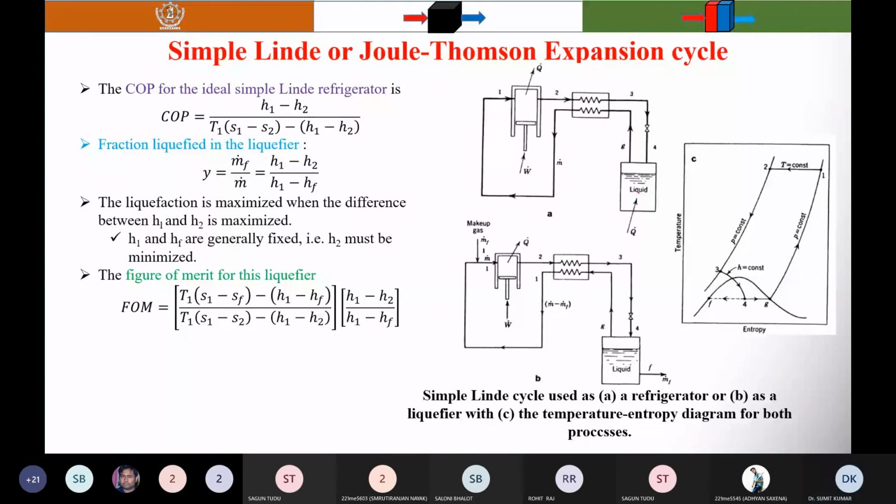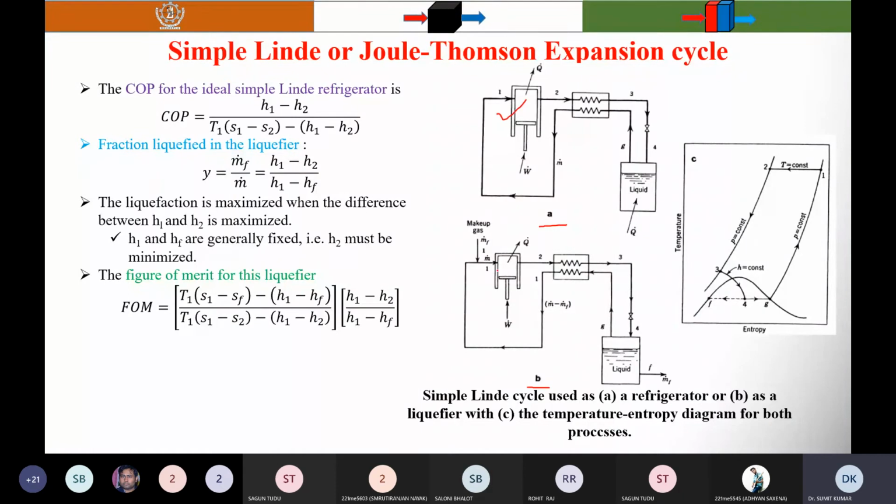I will ask this question to roll number 3119, Shailendra. Can you tell me which one is the refrigerator and which one is the liquefier? Here two diagrams are given, A and B. Both look similar. This is the compressor, heat exchanger, this is the JT valve, and this is the storage.